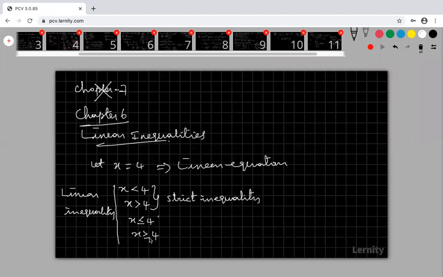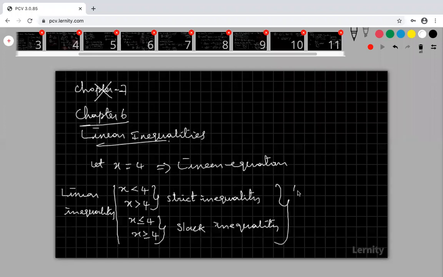But here, look at that, this is less than or equal to 4. Equality is there: x less than 4 as well as x equal to 4. Here x greater than 4 as well as x equal to 4. Therefore these two are called slack inequalities, and the first two are strict inequalities.